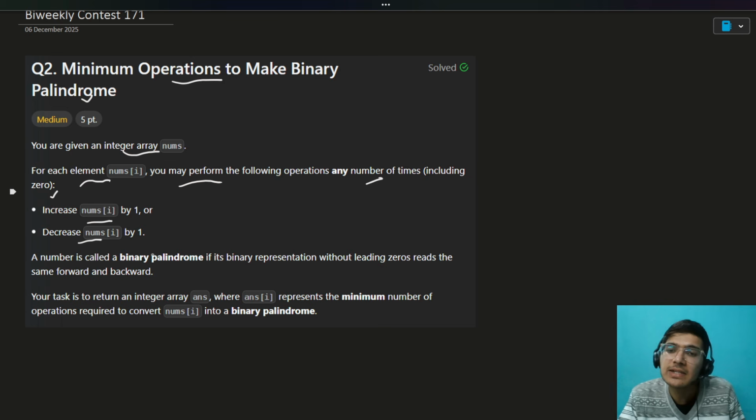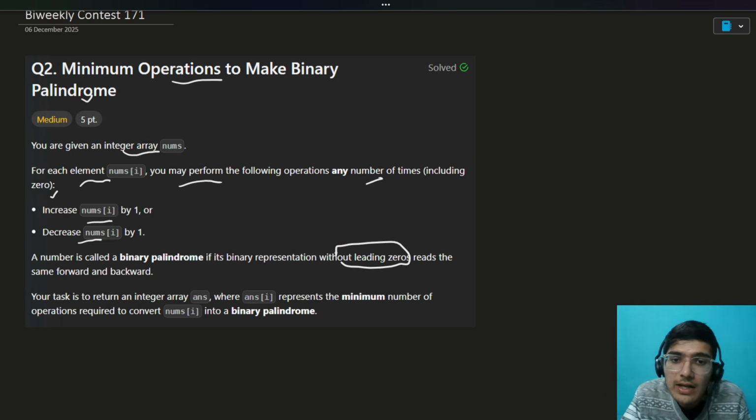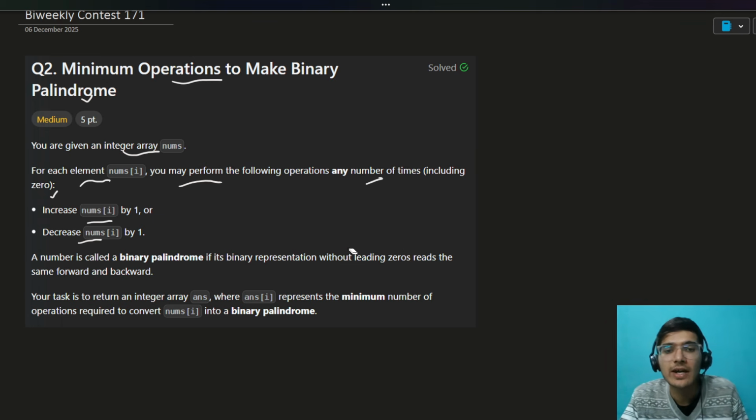A number is called a binary palindrome if its binary representation without leading zeros is a palindrome. Very, very important keyword: without leading zeros. 101 is a binary palindrome. 01 is not a binary palindrome.